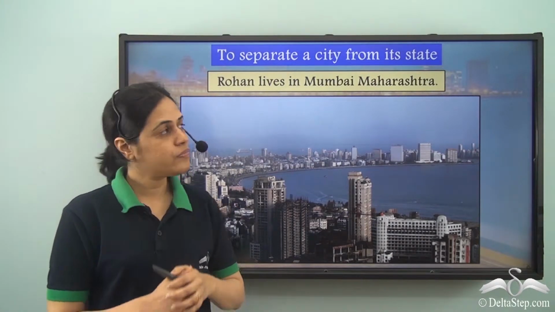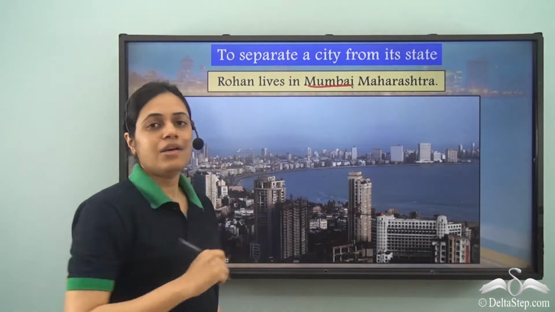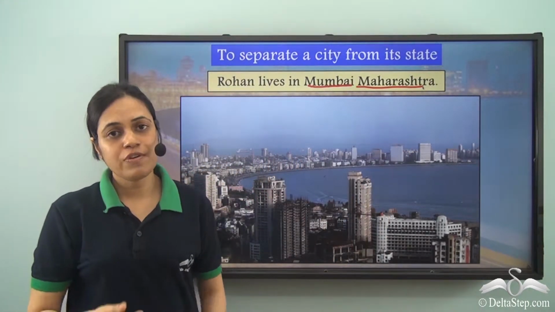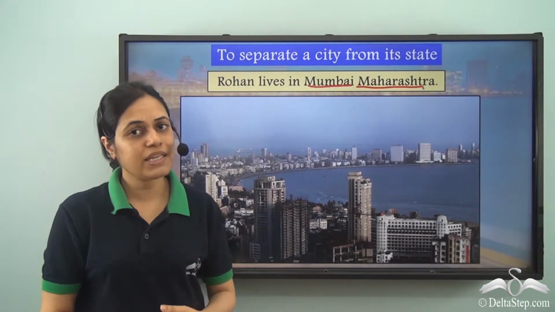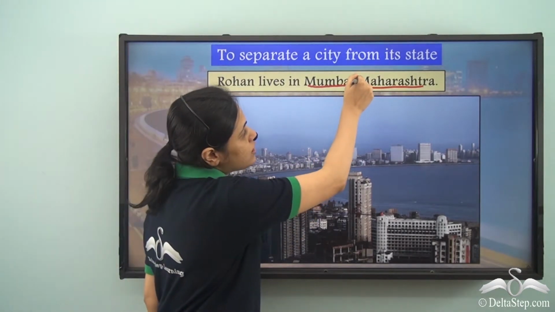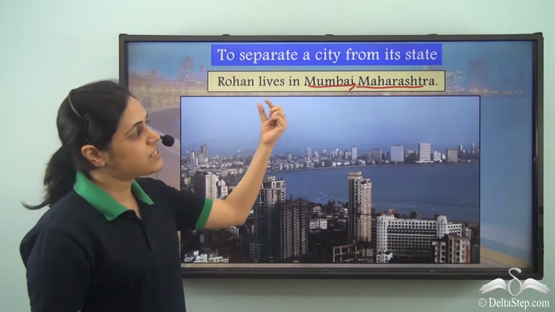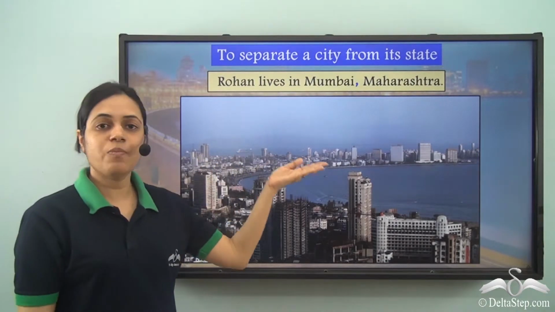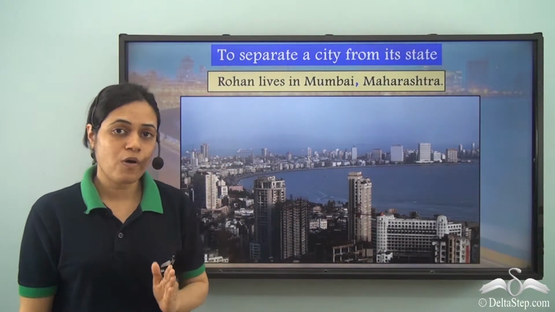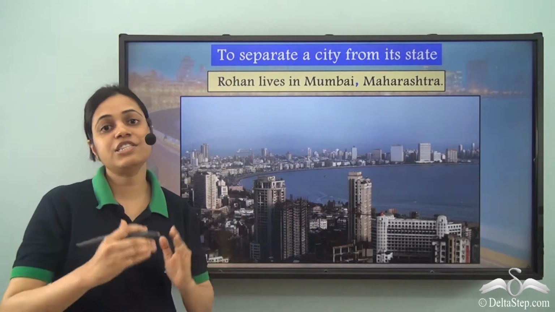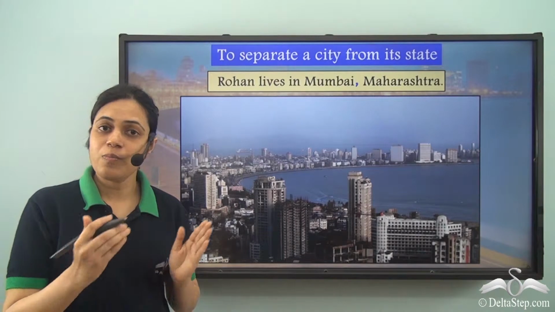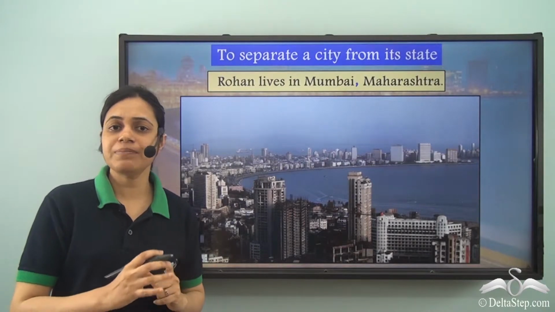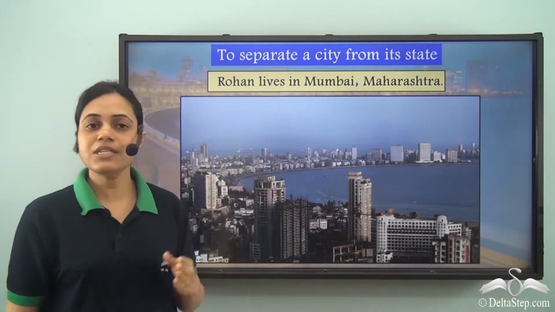It's not very clear. But we know that Mumbai is the name of the city and Maharashtra is the name of the state. So we need to use some punctuation mark to make the meaning clear. And what we use is a comma to give a slight pause between Mumbai and Maharashtra. So what we say is, Rohan lives in Mumbai, Maharashtra. So this pause indicates that Mumbai is different from Maharashtra. So Mumbai is the city and Maharashtra is the state. So to indicate that Mumbai is something different from Maharashtra, we use this comma.